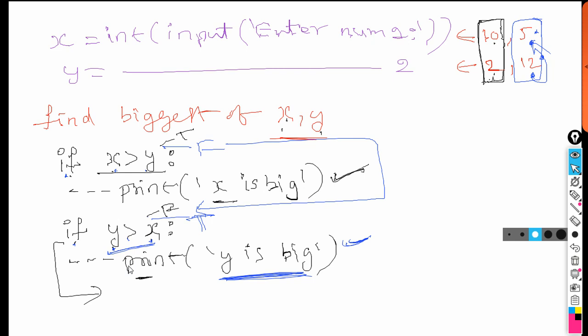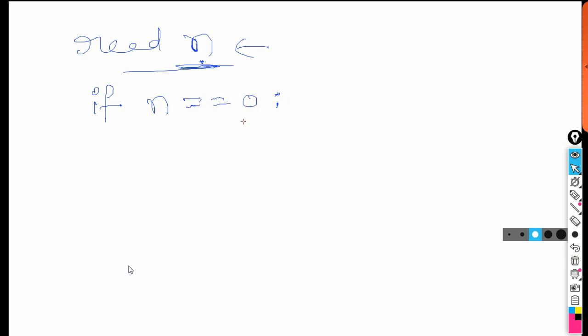So how can I write? Assume that now you read a number, let's say n. Read a number into n. Now how can you say that n contains a positive number or negative number or 0? We can write a condition: if n is equal to 0, then print, I can say, 0.